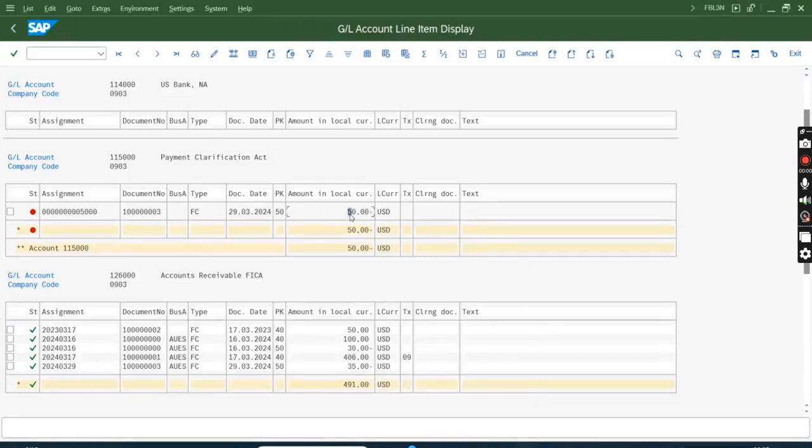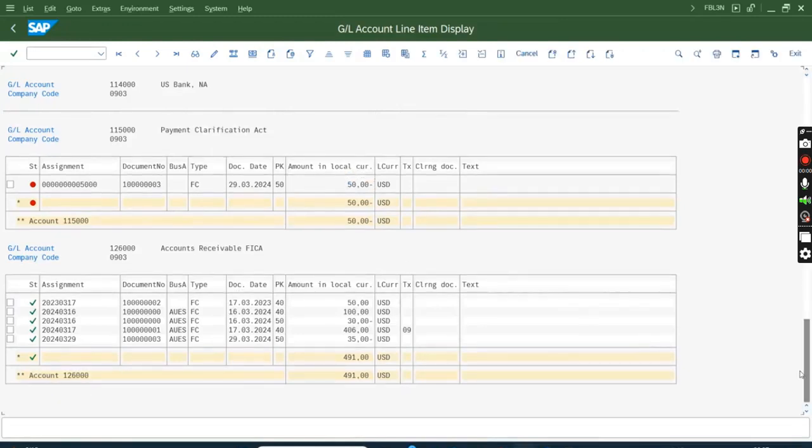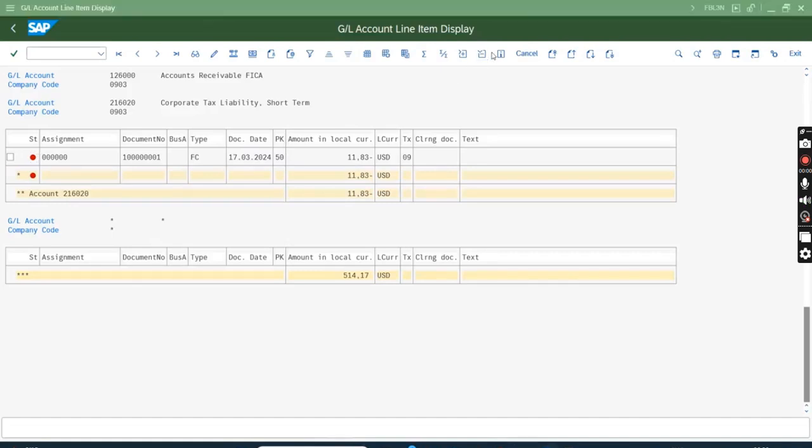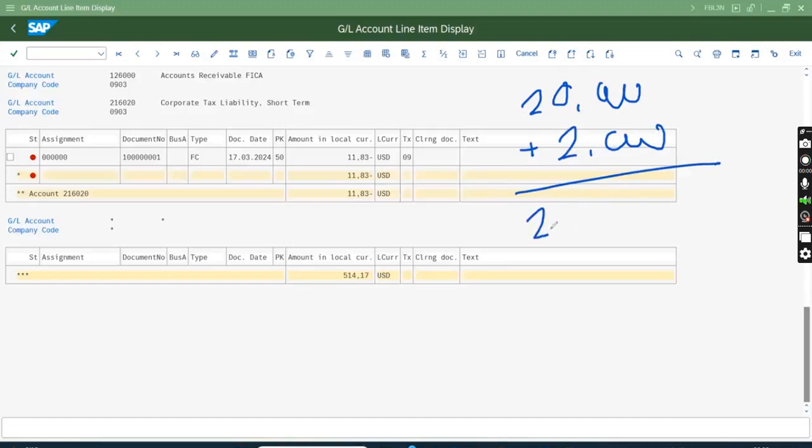Now the payment item is open at management. This is another example where I have made it open at management: corporate tax, short-term liability. The reason for making it open at management is that we have collected tax worth $11.83, but we have not paid it to the government. Say in India we sell a mobile phone with a sales price of 20,000, and we also collect 2,000 as GST. The total bill is 22,000.